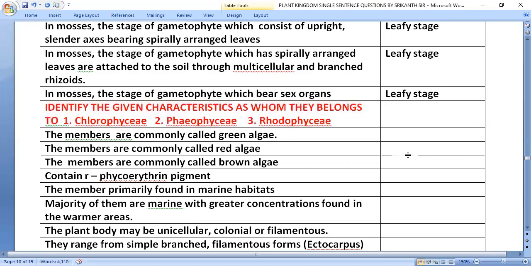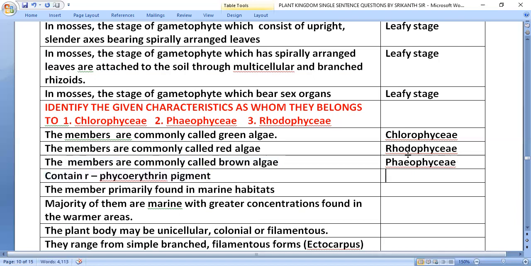Identify the given characteristics as to whom they belong, Chlorophyceae or Phaeophyceae or Rhodophyceae. The members are commonly called green algae, that is Chlorophyceae; red algae, Rhodophyceae. Members are commonly called brown algae, Phaeophyceae.